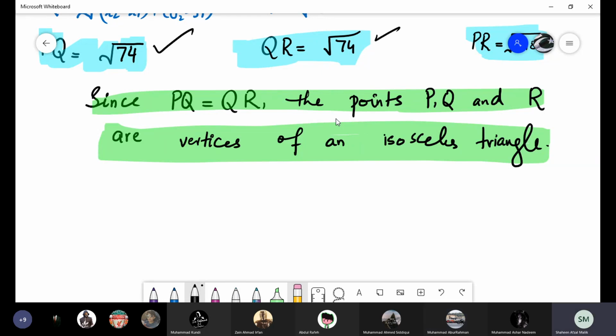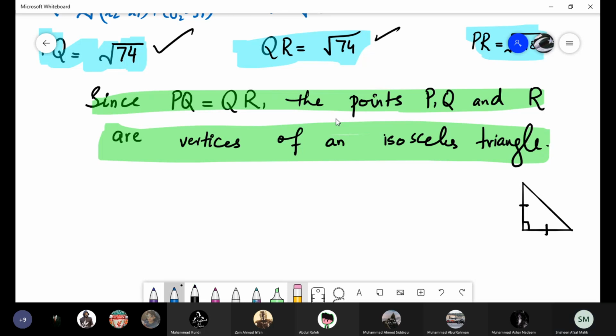The condition for an isosceles triangle is that two sides should be equal, is it? So it can be like this, this side and this side can be equal. So the isosceles triangle, in some rare cases, can be a right angle triangle also. But we have to see whether it is or it is not. So to prove the right angle, how can we prove that this is a right angle triangle? Slopes of the lines are perpendicular to each other. So how can we find out the slopes?